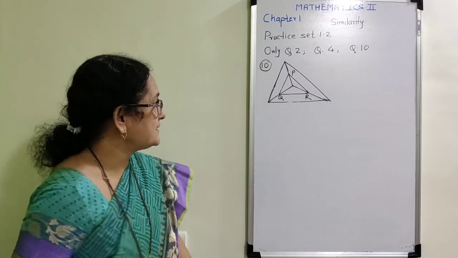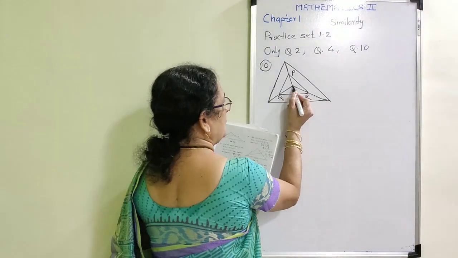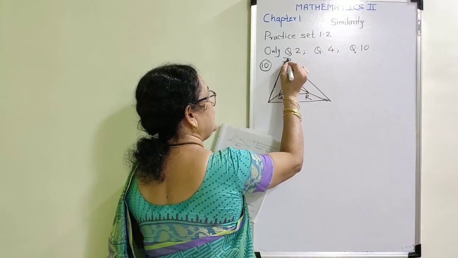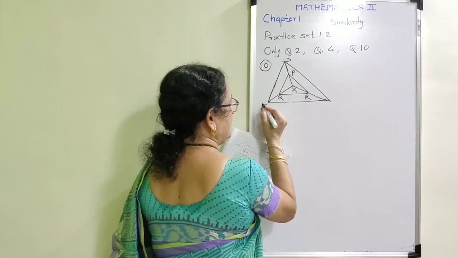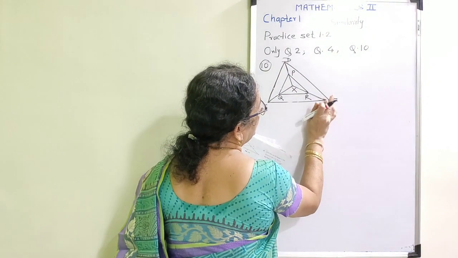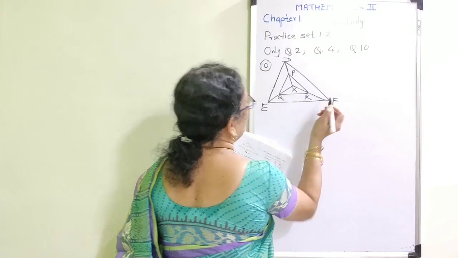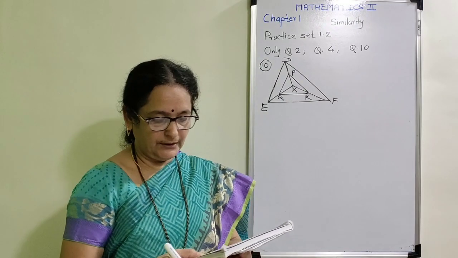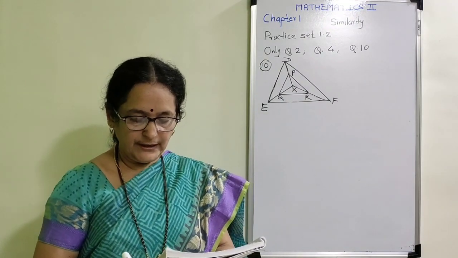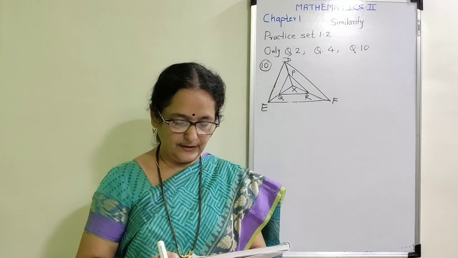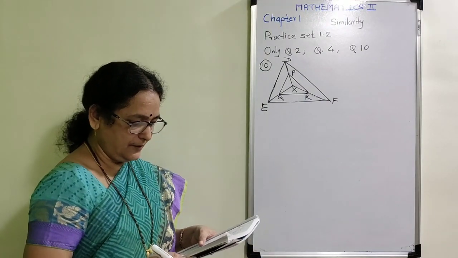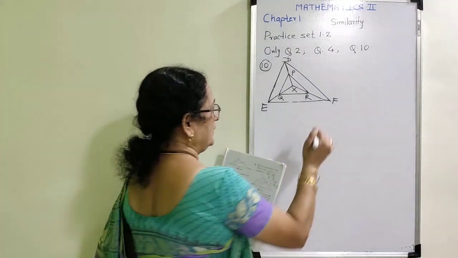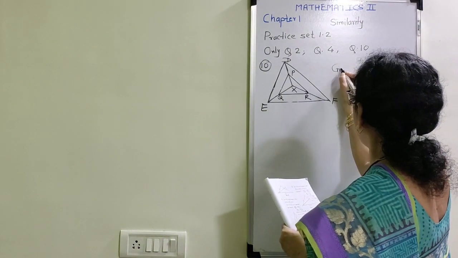Now, what is given? The point at the center is given as X and the triangle is triangle DEF. Now read the example carefully. What is given here? In the figure, X is any point in the interior of the triangle. Point X is joined to the vertices of the triangle. Now first thing, they have given 2 pairs of parallel lines. I am going to write the given in short.